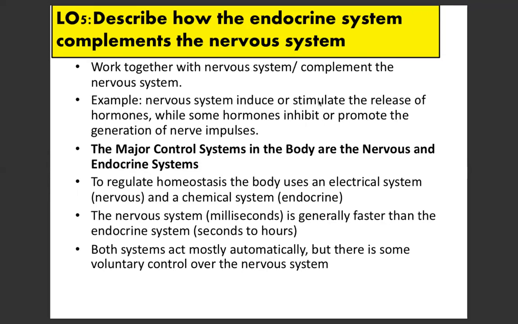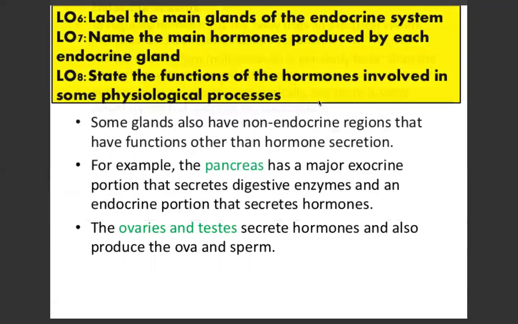For example, to regulate homeostasis, the body uses an electrical system and also a chemical system. The nervous system takes about milliseconds, generally faster than the endocrine system, which takes about seconds to hours. Both systems act mostly automatically. Okay, dua-dua ni bertindak secara automatic. Involuntary action sometimes, but there is some voluntary control over the nervous system.